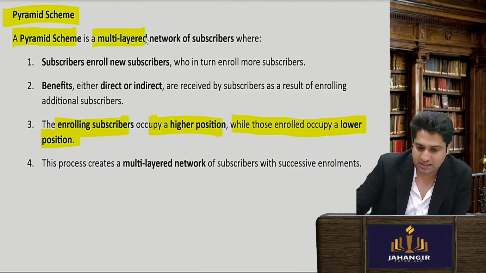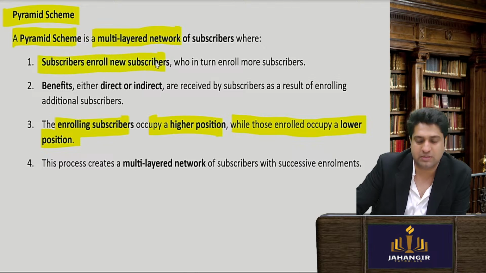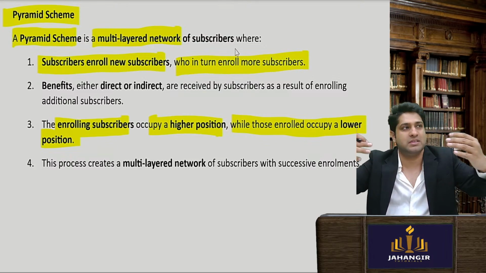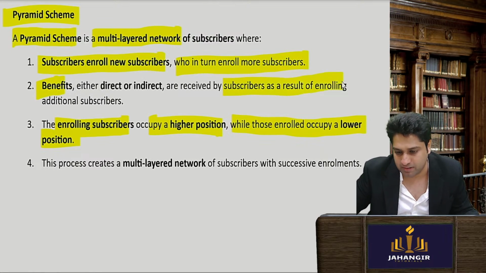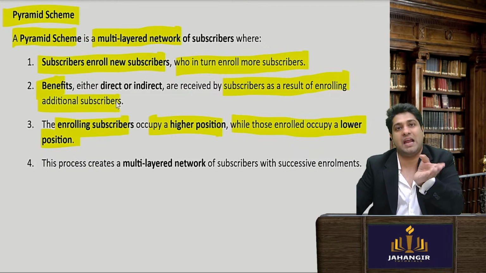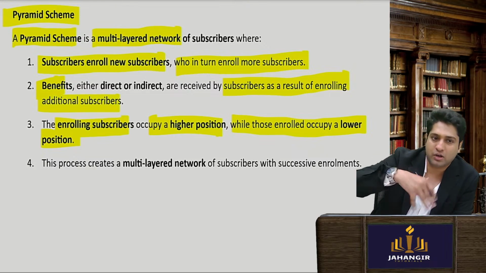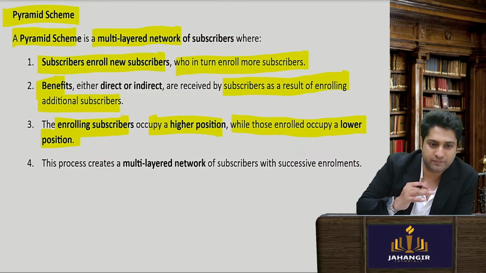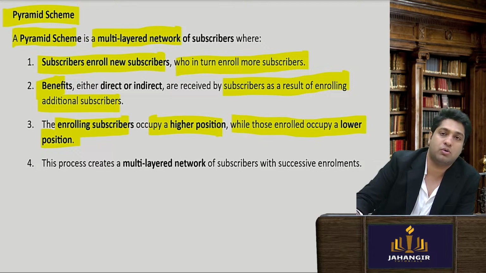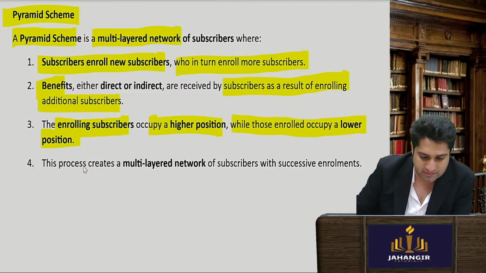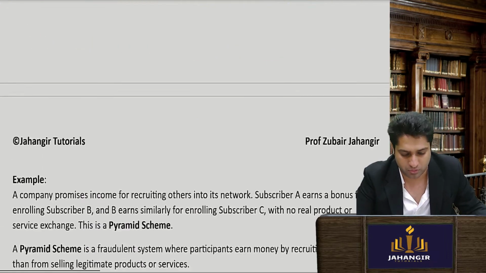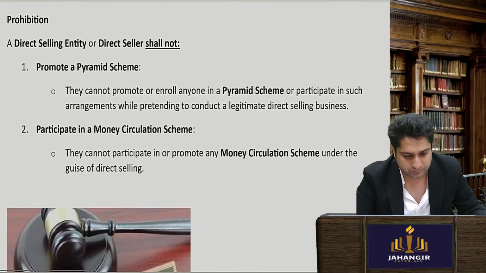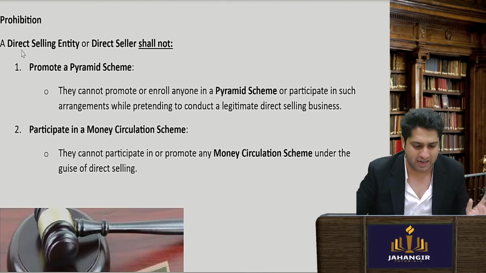A pyramid structure is a multi-layered network where subscribers enroll new subscribers who enroll more subscribers. So you make more members, they will make more members. The benefits, whether direct or indirect, will be received because I made someone enroll into our group, so I will get a benefit. The one I make enroll goes lower, so I go to a higher position. This is called a multi-layered network. The more enrollments I do, the higher I go. Simple line, what we need to know: it is banned in India.